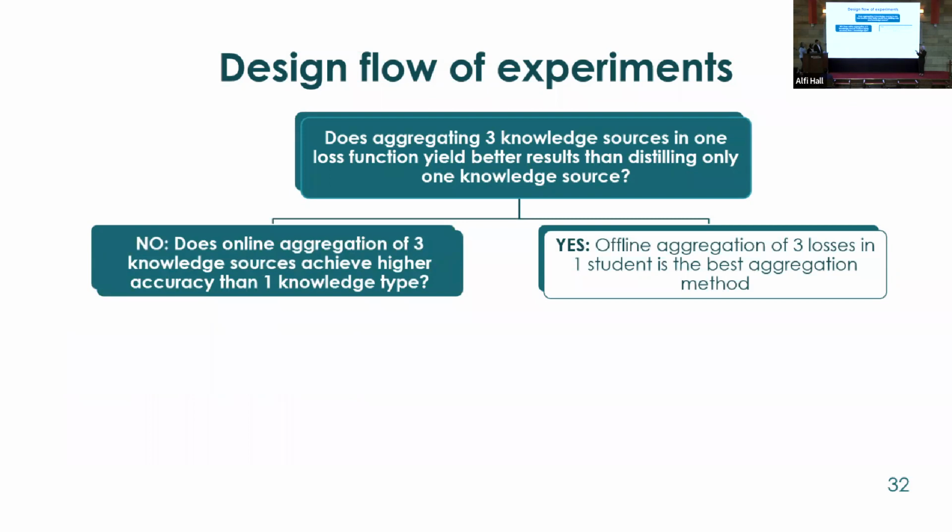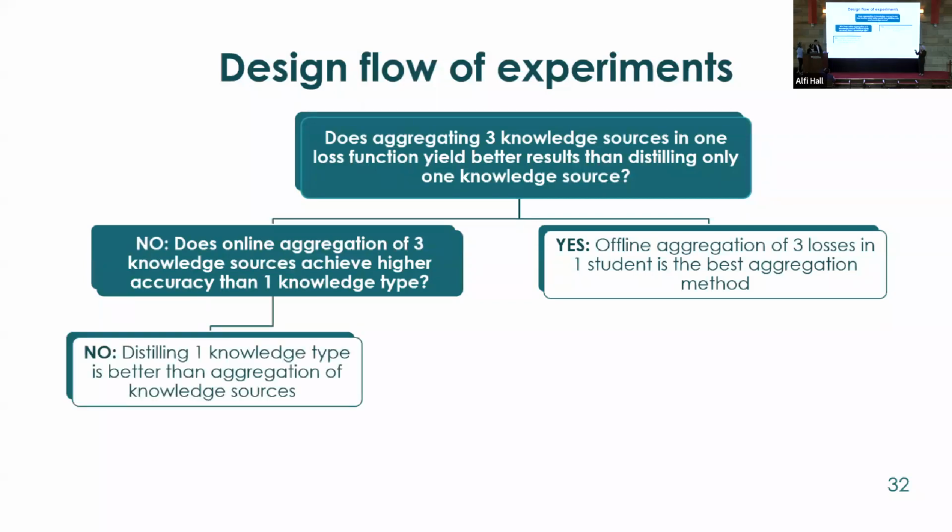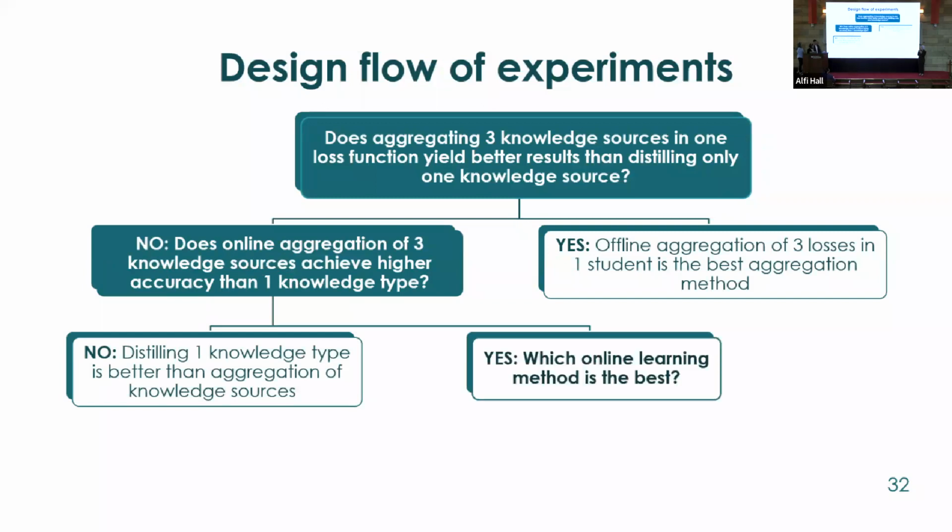So the question now becomes, does the online learning technique for aggregation of the 3 knowledge sources produce better results or not? If the answer was no, then this falsifies our original hypothesis, and we have no direction to go. But if the answer was yes, that means that the online learning technique provides better results than distilling only one knowledge source. And at this point, we found the answer to be yes.